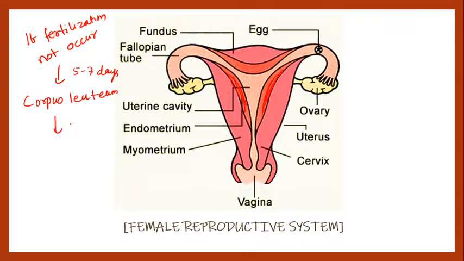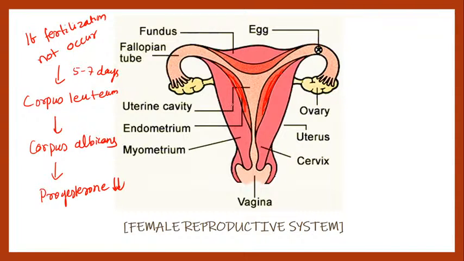Now it is not getting any signal, so it becomes corpus albicans, right? So this corpus albicans will degenerate and the progesterone level will be low.